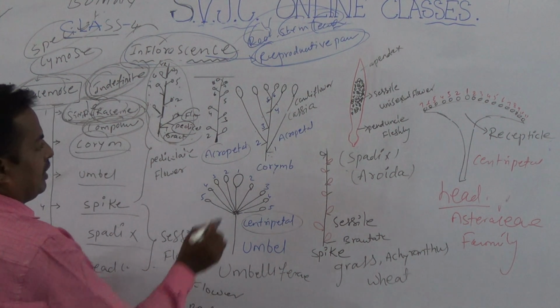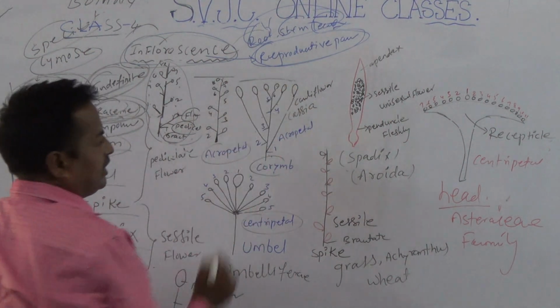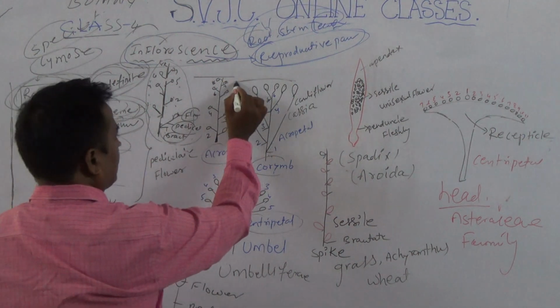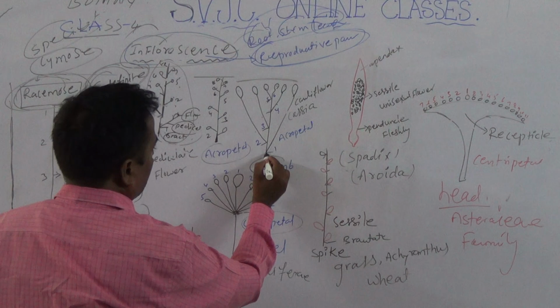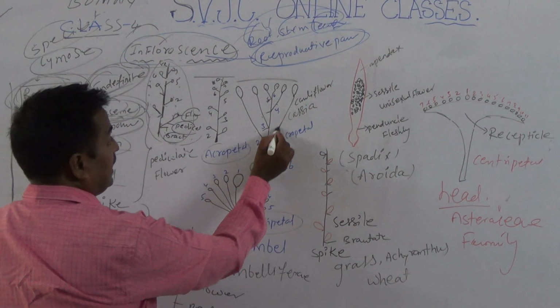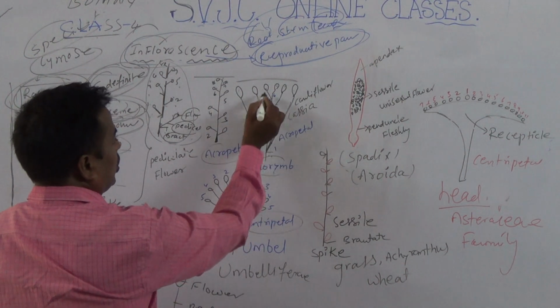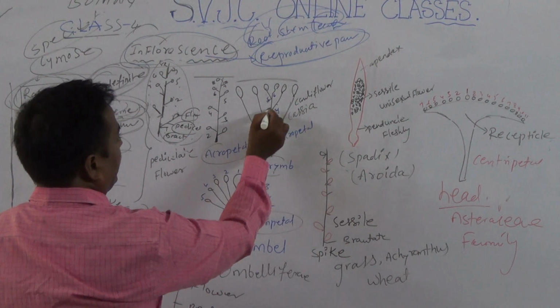Okay, students. But look here, in corymb, all flowers are brought to the same height. Why are all the flowers brought to the same height? Because the flower pedicels vary in length: long and short pedicels, even though they arise from different nodes.